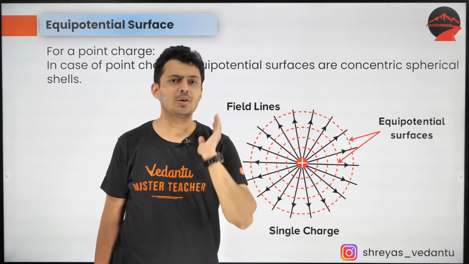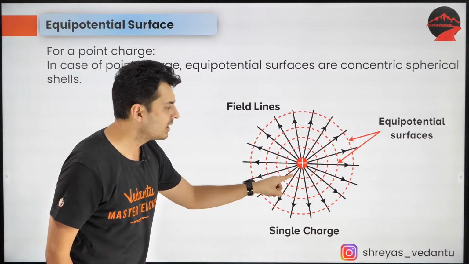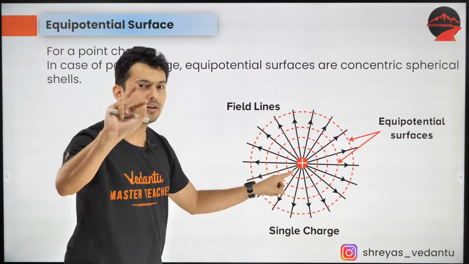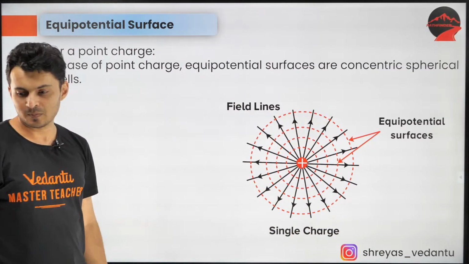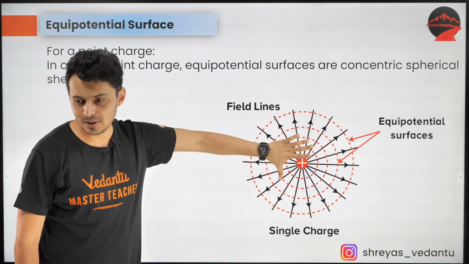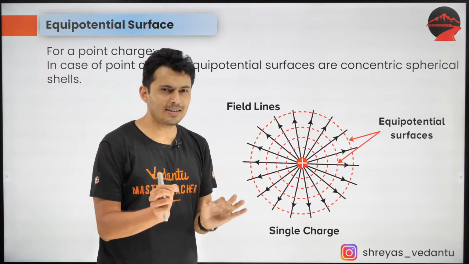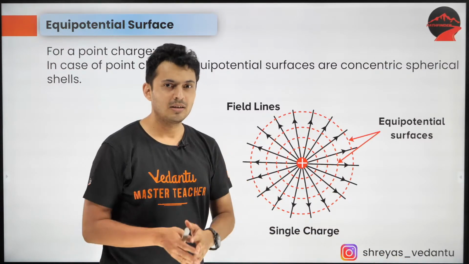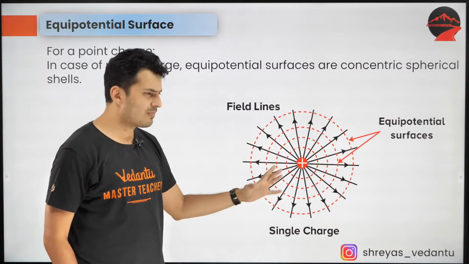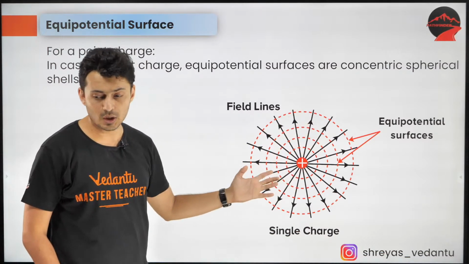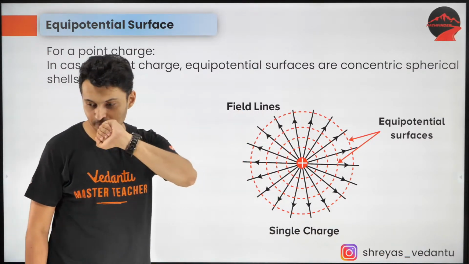Now, my question to you is, if you have seen this diagram now, can you see some relation between field lines and equipotential lines? Is there some obvious relation, similarity, or some kind of property that you can figure out from this diagram?